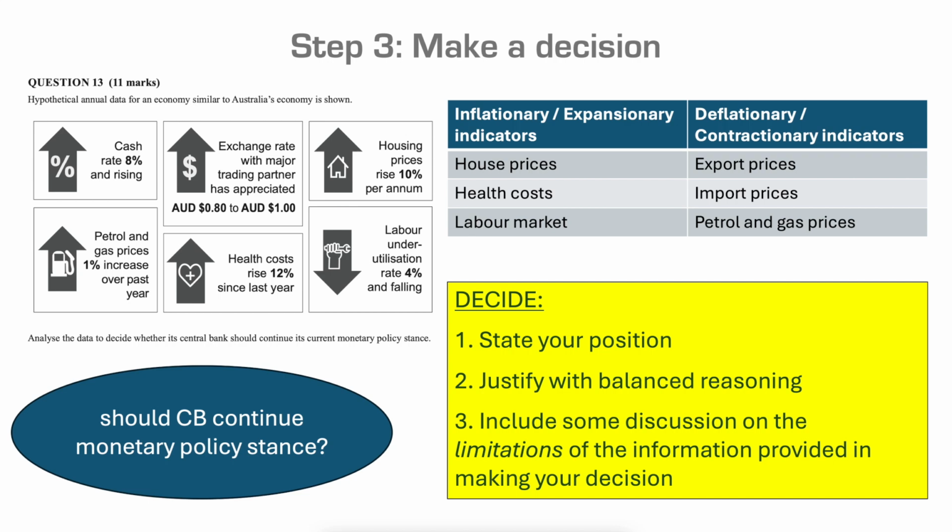In writing this decision, start by stating your position at the beginning of that paragraph. Be very clear and justify then why you've taken that position with balanced reasoning, drawing on the arguments for and against why you've chosen that particular stance on monetary policy. Also include some discussion on the limitations of the information provided in making your decision. So for instance, you might simply say, look, this decision is based on ceteris paribus, that we know nothing else about the state of the economy. Or you could say, look, the caveat that I place here is that there is very limited information about the economy to make a big decision on something like cash rate.